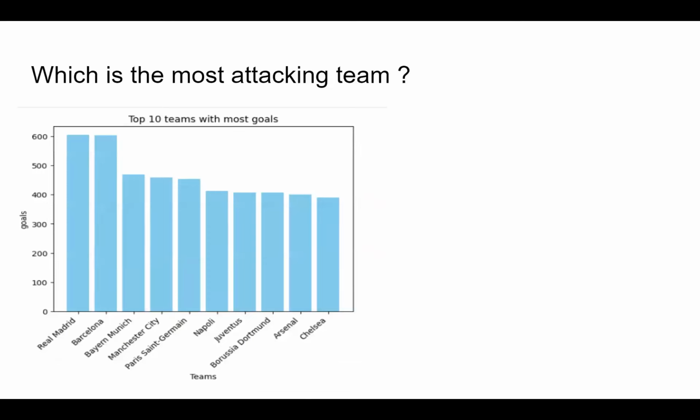Then a question arises to compare the play style of the teams and what teams are the most attack minded. As we can see again, Real Madrid and Barcelona come back on top and they have almost similar number of goals, followed closely by Bayern Munich. One particular outlier we saw here was Juventus dropped down a lot.